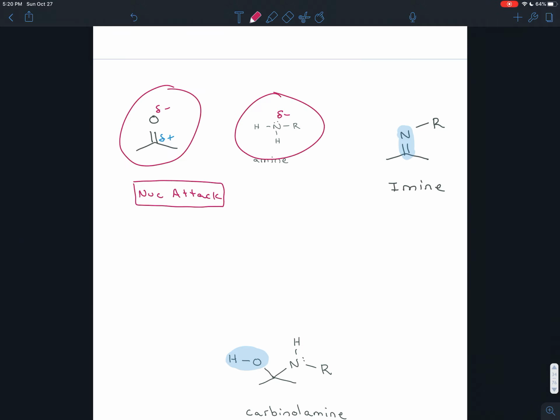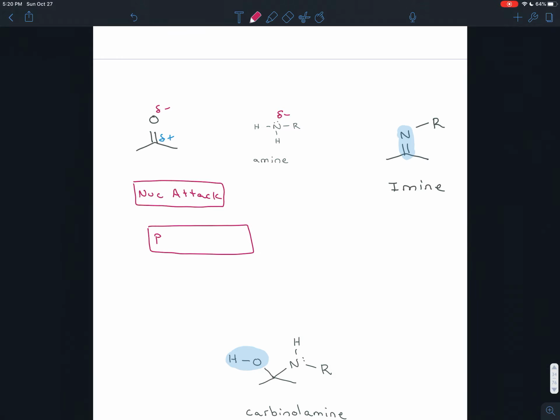Now, after you get that step, both of these starting molecules are neutral. If they start accepting and donating electrons, they're both going to have charges. And so you're going to have to do 2 proton transfers to stabilize the charge on both of those molecules. 1 proton transfer to stabilize the charge that you're going to get on your ketone, the other proton transfer to stabilize the charge you're going to get in your amine.